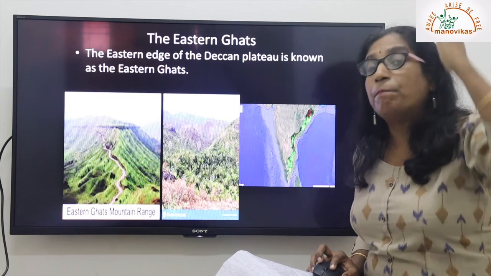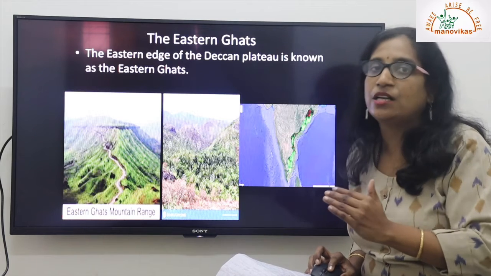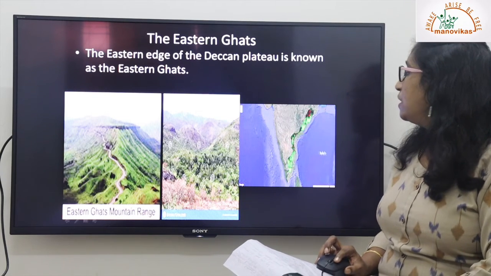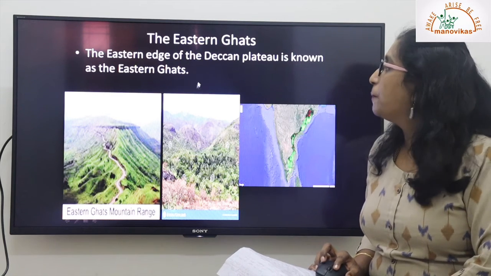Plus, Western Ghats comparatively stand very tall compared to the Eastern Ghats. They are quite shorter in height. So this is the picture. This is the location of the Eastern Ghats in the Indian map.